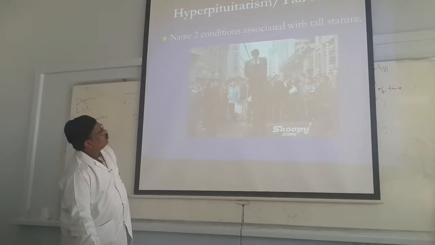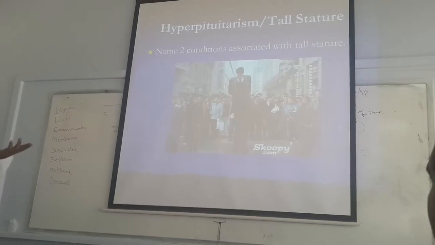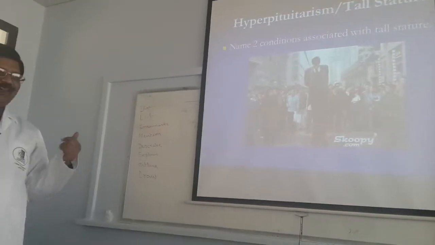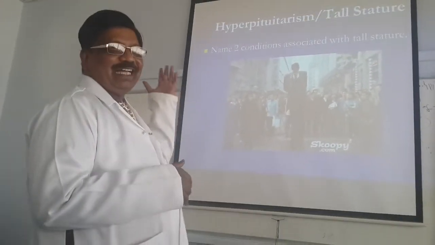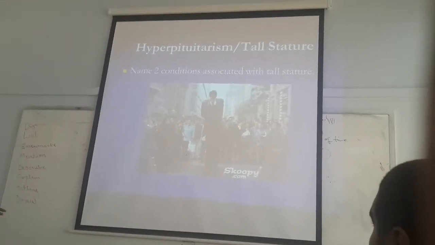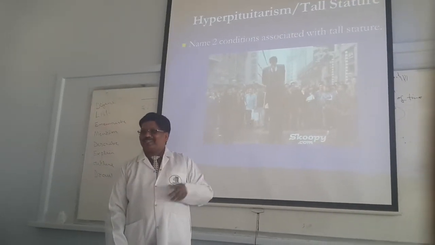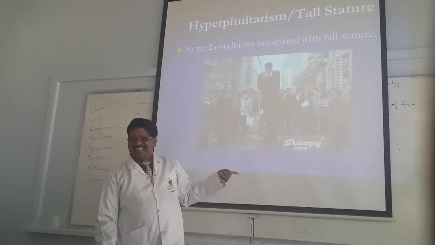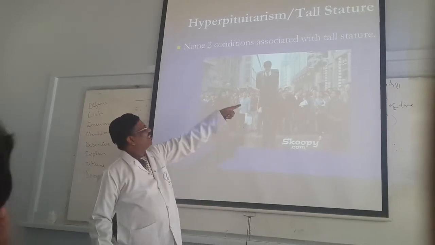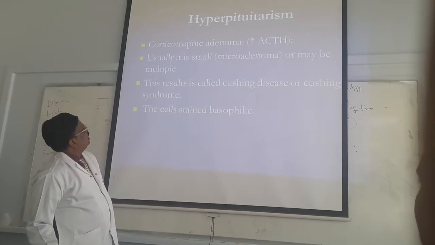What is this condition? Gigantism. Gigantism occurs in children and acromegaly occurs in the adult. See the condition, how the increased height is associated with growth hormone abnormality. You understand? How is the height? It is very tall. Everybody see, this is the condition.